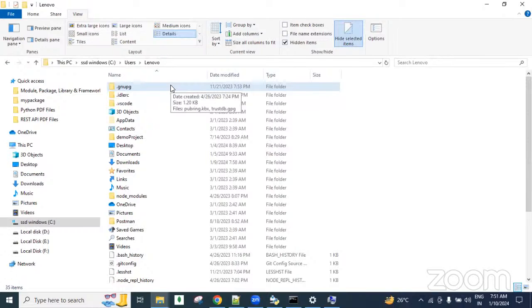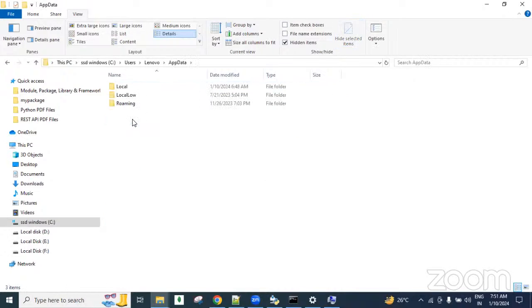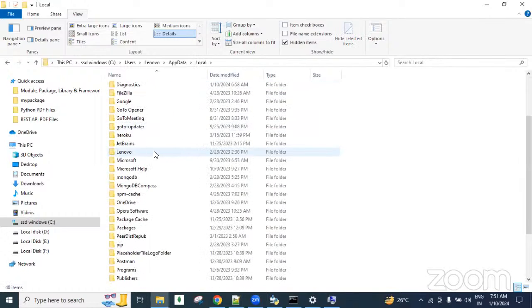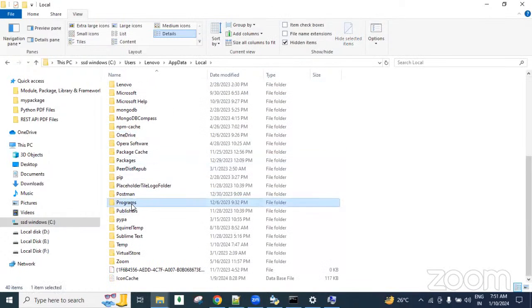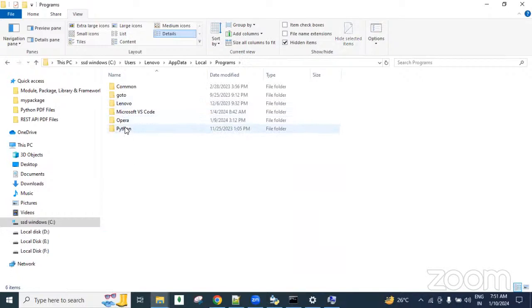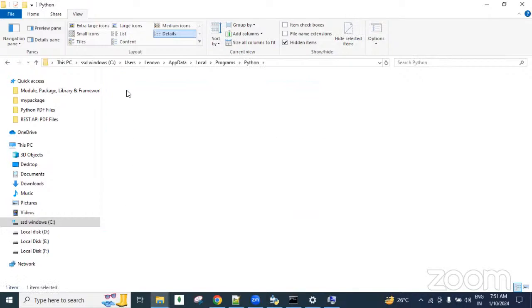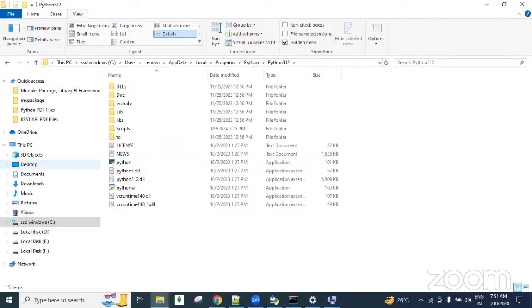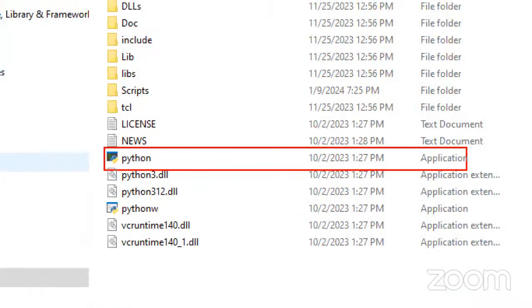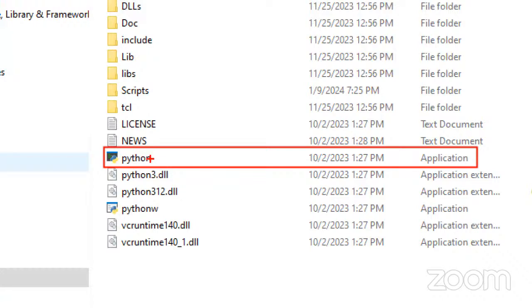Okay. Going inside this AppData, then inside Local, we have Programs somewhere. Inside Programs, we have Python. Inside Python, Python312 is there. So this is the Python interpreter, guys. The Python executable file is this one. Our Python programs are executing because of this main Python file.